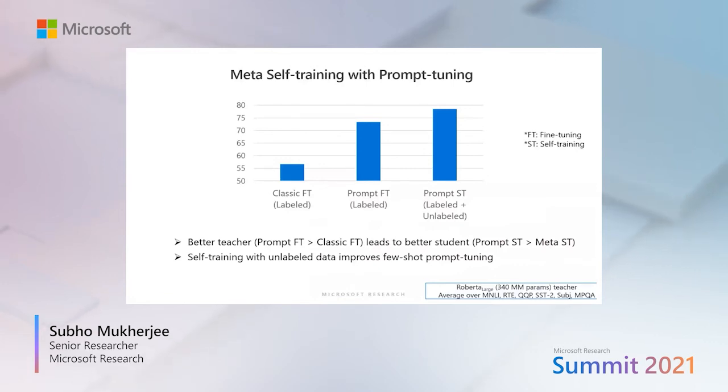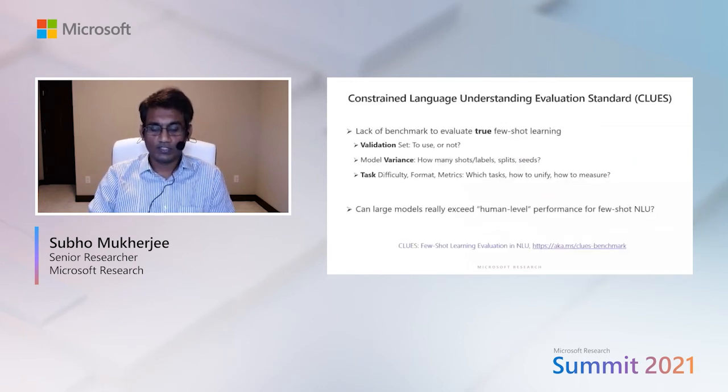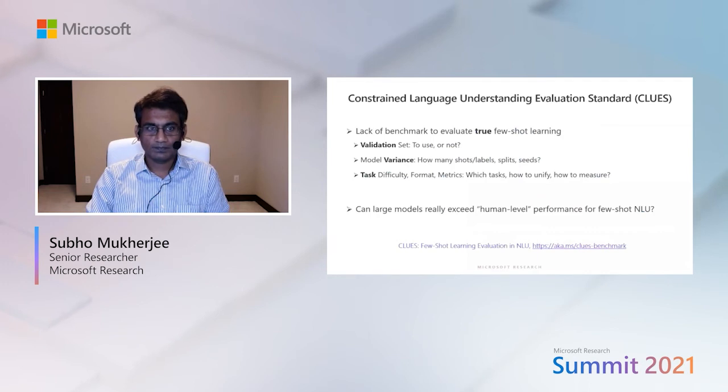We observed that a better teacher, since prompt tuning is better than classical fine-tuning in the low resource scenario, can lead to a better student, where we observe prompt ST to be better than MetaST. We also observe that self-training with unlabeled data can improve prompt tuning in the low resource scenarios.